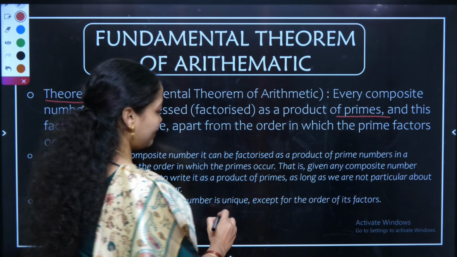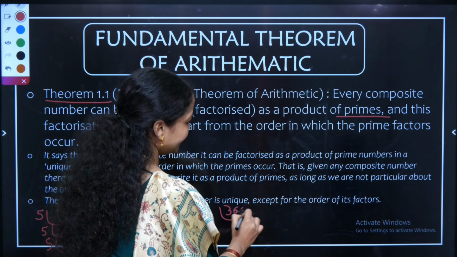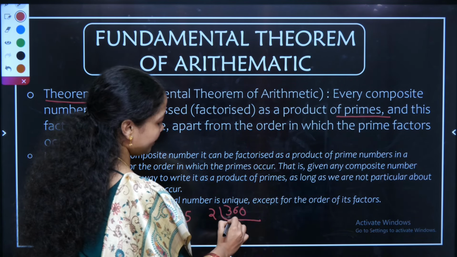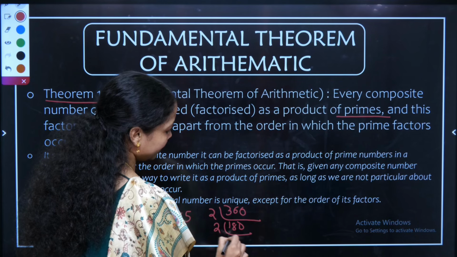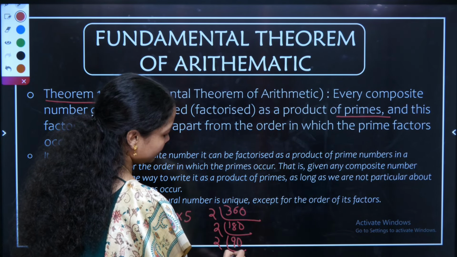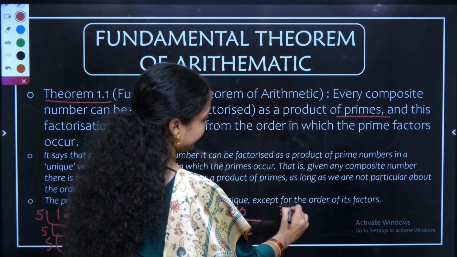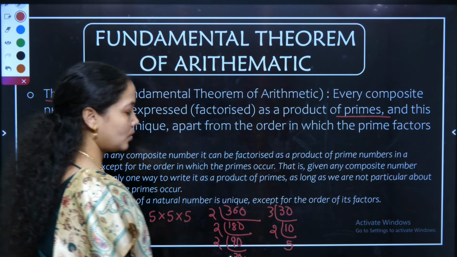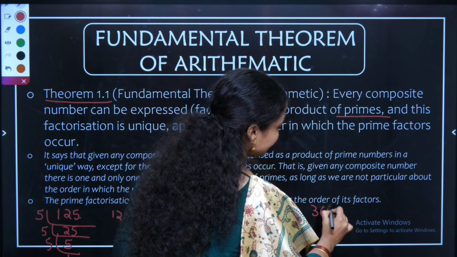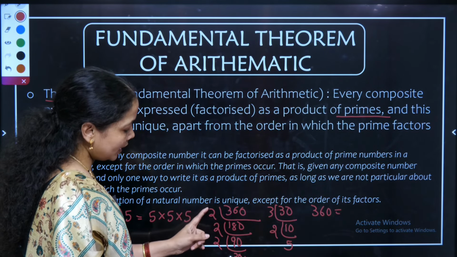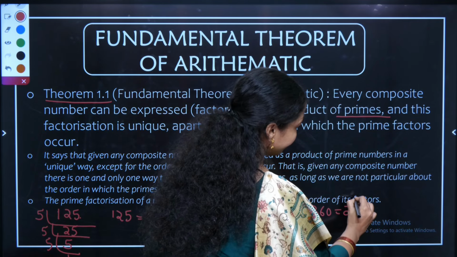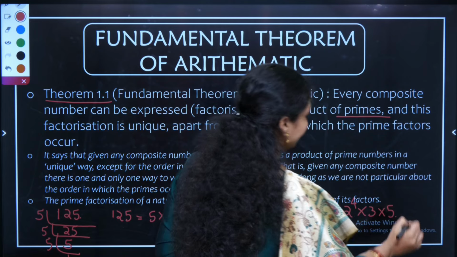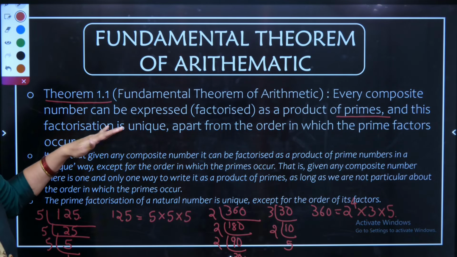Now I am taking another number called 360. I can divide this number by 2, giving me 180. Again 2 giving me 90. Again 2 giving me 30. So 30 taken in order, dividing by 10, then 5. So if I write the prime factors of 360 here, it is 2 power 4 into 3 into 5. Now the theorem, let us go back to the statement of the theorem.